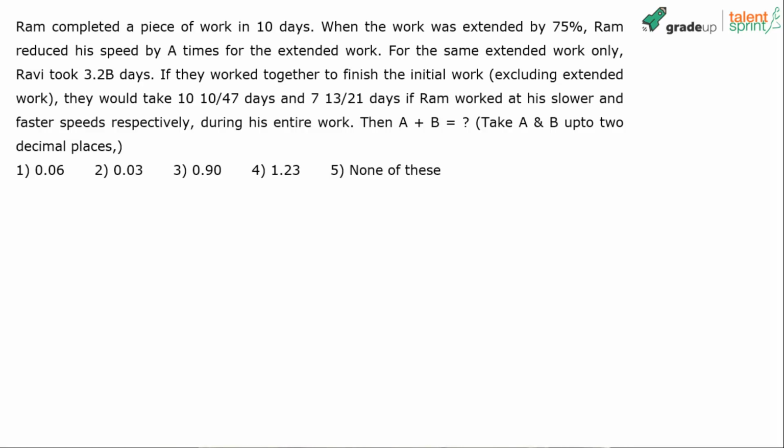Okay, here's a question on time and work that we will solve now. It says Ram completed a piece of work in 10 days. When the work was extended by 75%, Ram reduced his speed by 8 times for the extended work. For the same extended work only, Ravi took 3.2 B days. If they work together to finish the initial work, excluding the extended work, they would take 10 by 47 days and 7 13 by 21 days if Ram worked at his slower and faster speeds respectively during his entire work. Then A plus B is equal to what? Take A and B up to 2 decimal places. Very interesting question.